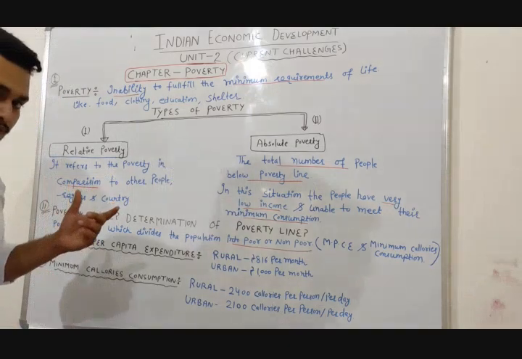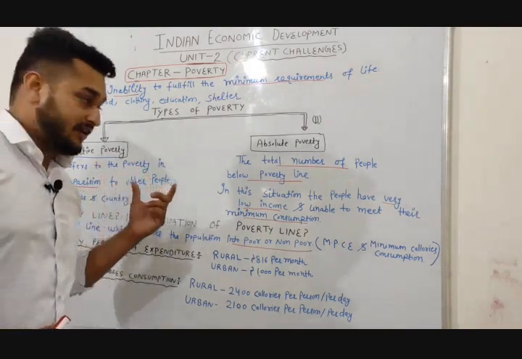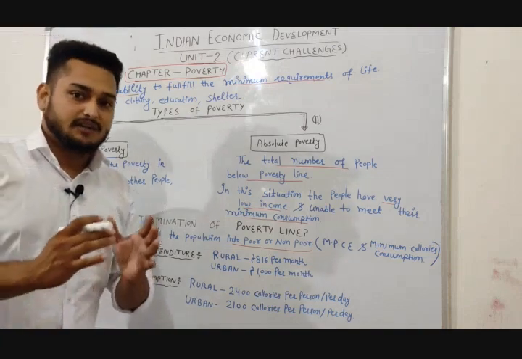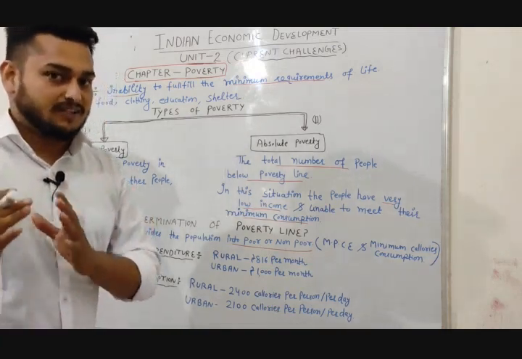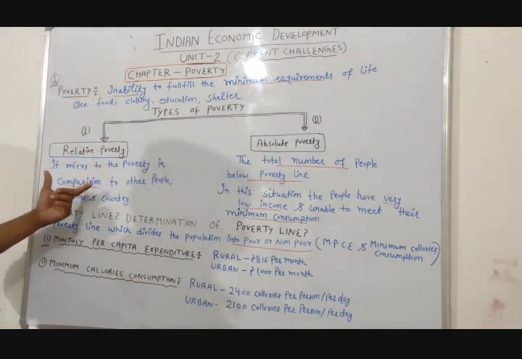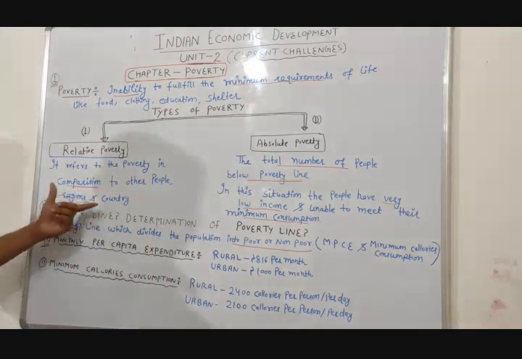There are two types of poverty. The first one is relative poverty and the second one is absolute poverty. In relative poverty, we are comparing the poverty between people, regions and countries. So it refers to poverty in comparison to other people, regions and countries.